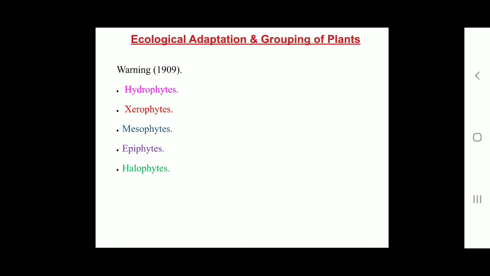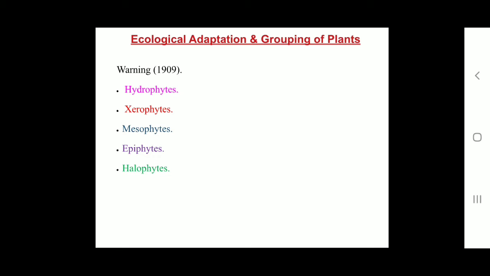Then first we see what a hydrophyte is. Plants which grow in wet places or in water are called hydrophytes. These hydrophytic plants are also called aquatic plants, found in aquatic habitats. The term hydrophyte is a combination of two Greek words.